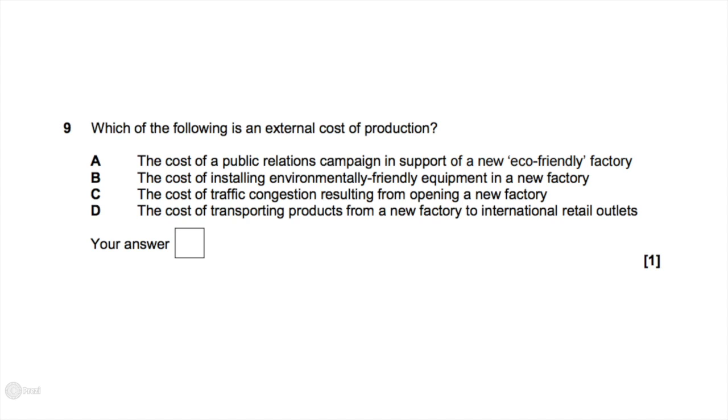The only one that is a cost out of these 3 is the cost of traffic congestion resulting from opening a new factory. The factory doesn't really bear the cost of this. It's society that bears it. From this factory operating, society has more traffic, they spend more time waiting in traffic jams, and more pollution results because cars are just sitting stationary. The other ones aren't external costs.